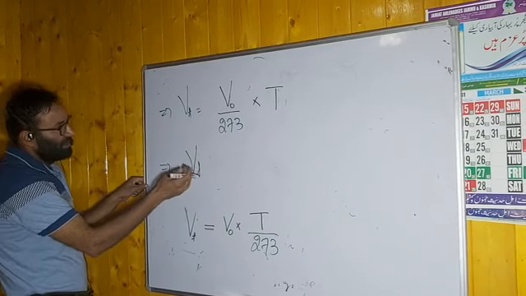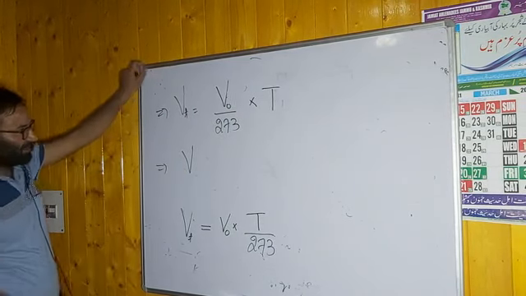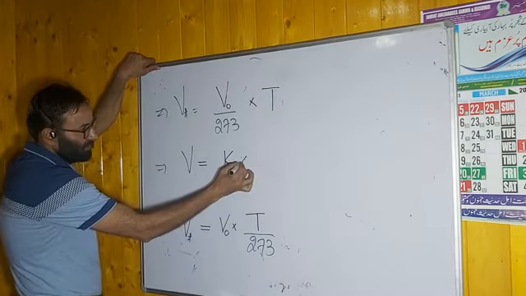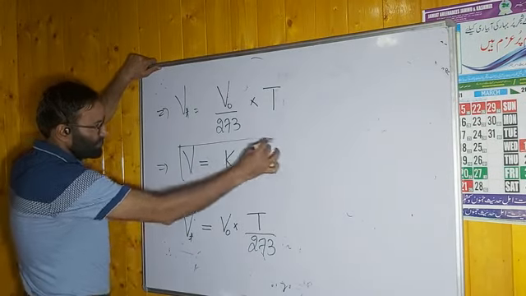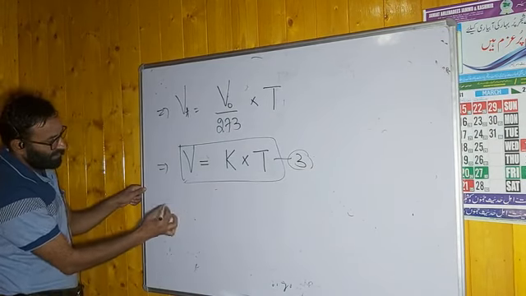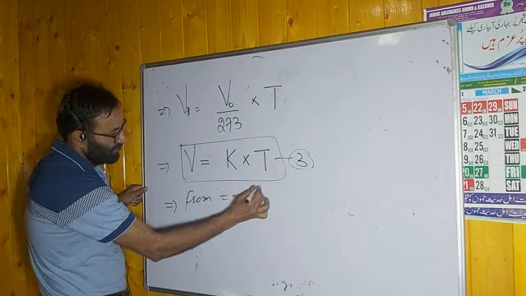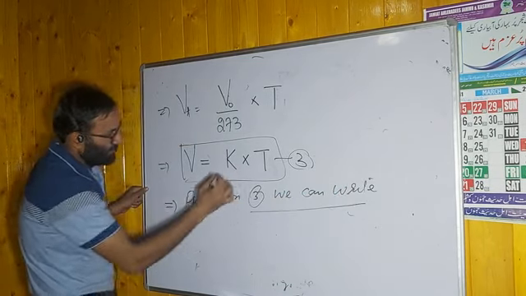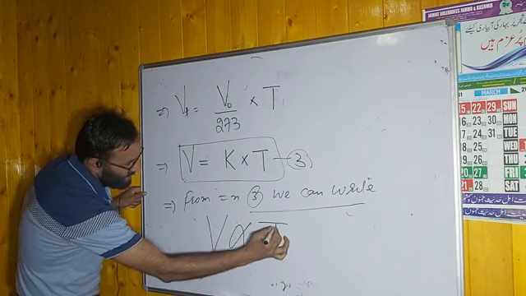Vt is equal to, now it has been converted into capital T, so you don't need to write small t here. It will be equal to constant K into the temperature. Remember this point, dear students. Let us say it is equation number 3rd in statement number 2nd. From equation 3rd, we can write that volume is directly proportional to capital T.